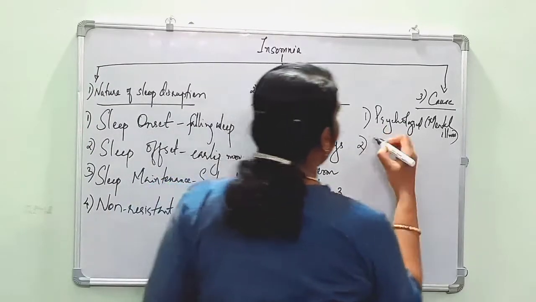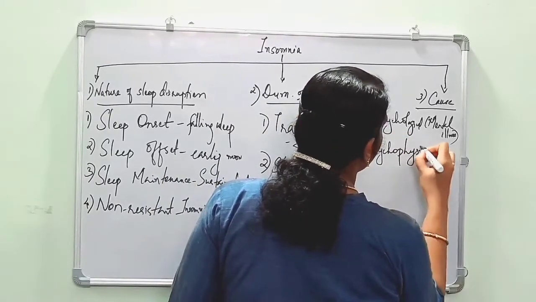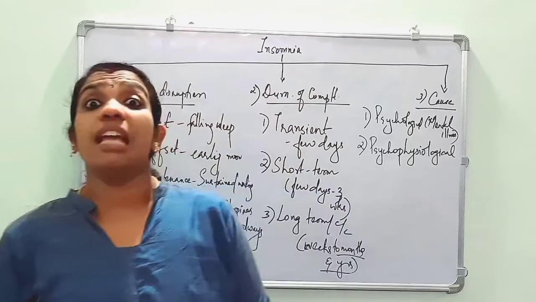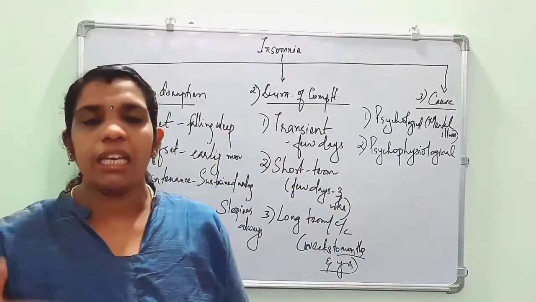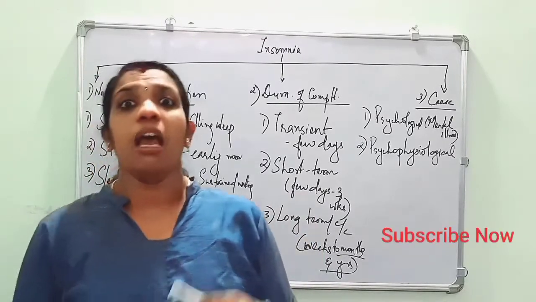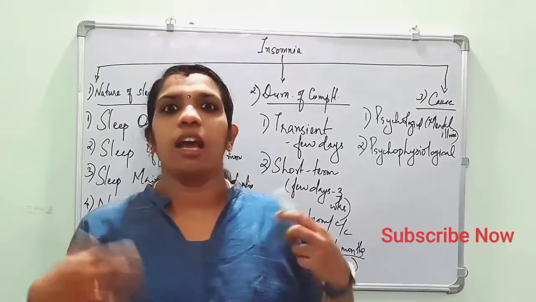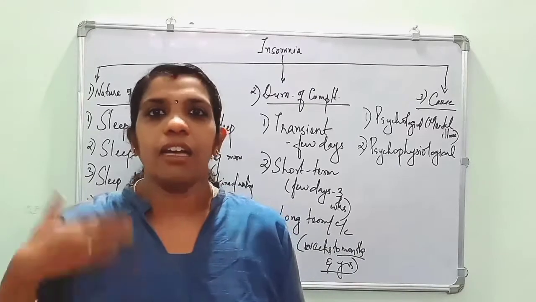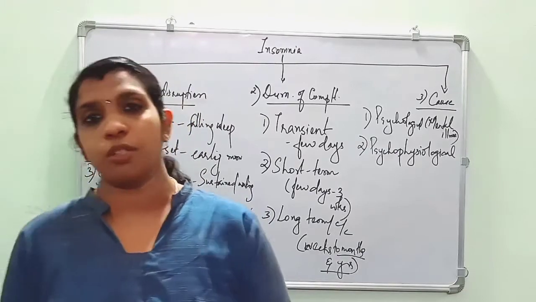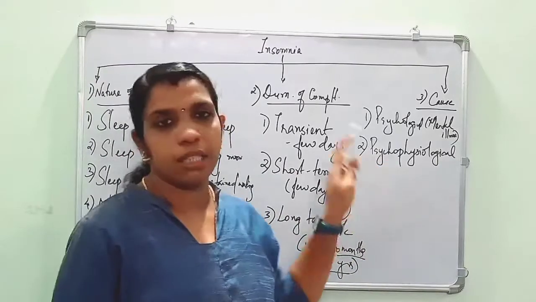Then second is psychophysiological insomnia. So it is a learned process that the brain gets accustomed to. Why? Because he will be having an acute phase of insomnia, and he will be having fear of that insomnia, so he will think, I cannot sleep today, I cannot sleep today. Like that, he will be thinking constantly. His mind is thinking constantly and his brain gets accustomed to it, and he will be having sleeplessness. It is a learned insomnia, psychophysiological insomnia.